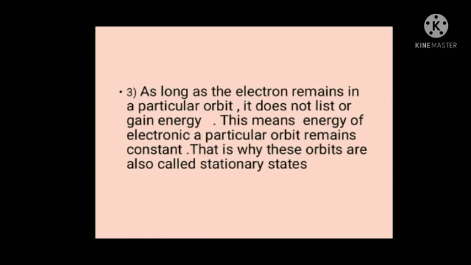So these circular paths are also known as stationary states. Stationary means stable or remaining constant. So as long as the electron is revolving in a particular orbit, its energy remains constant. So these energy levels or shells are also known as stationary states.